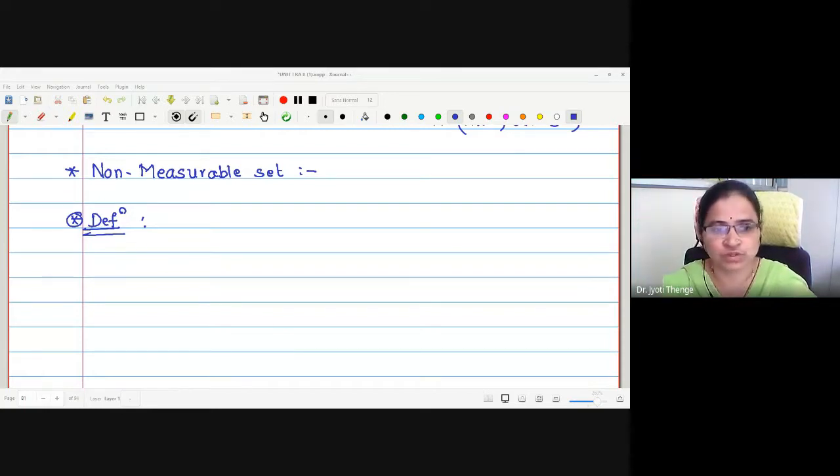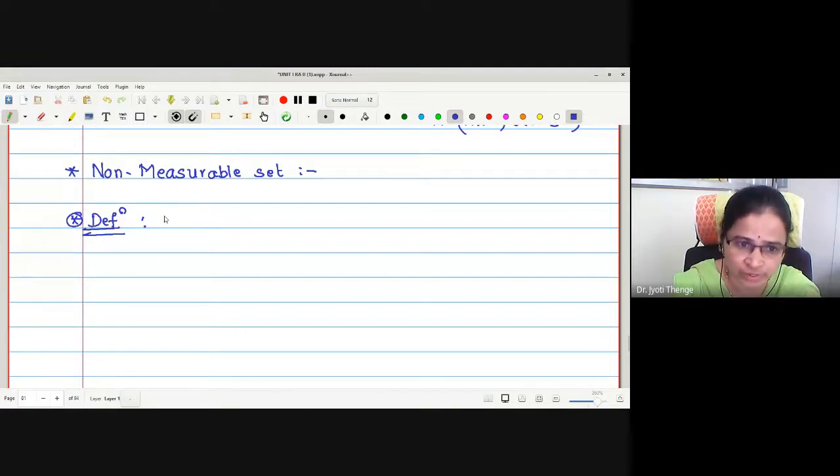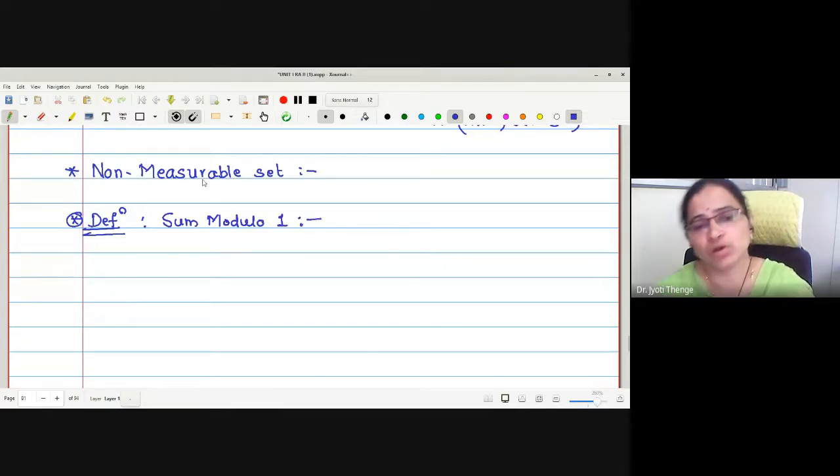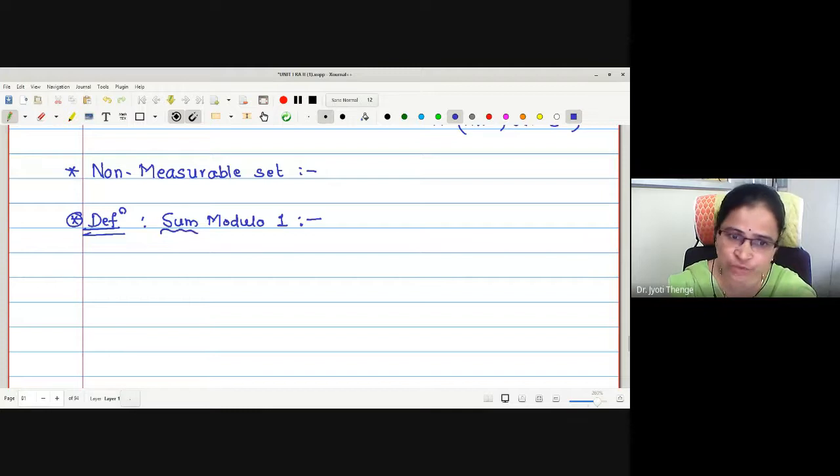Now we are going to study a definition. The definition is actually sum modulo 1. Sum modulo 1 is a special kind of summation or addition we are going to define. Previously, we have seen the definitions of modulo, a congruent to b modulo m, etc. But here, this is a new definition we are going to understand today. This is sum modulo 1. Why is it called 1?